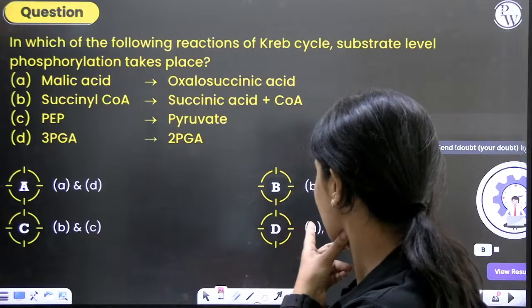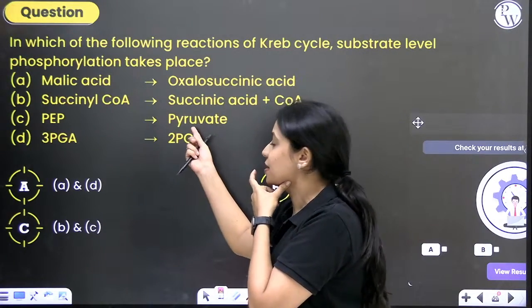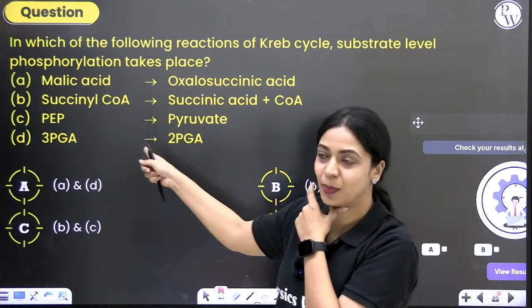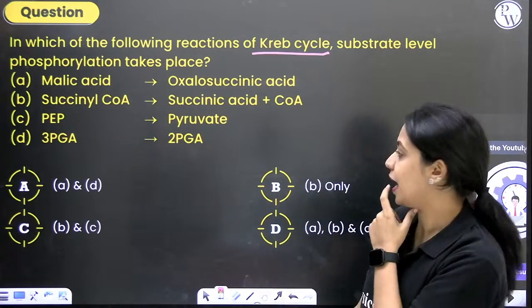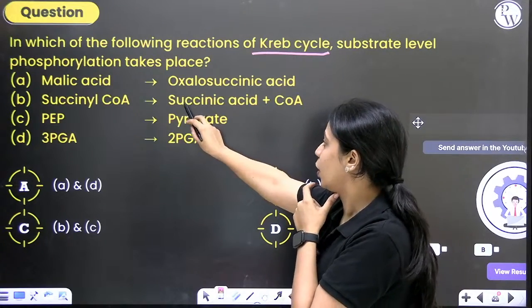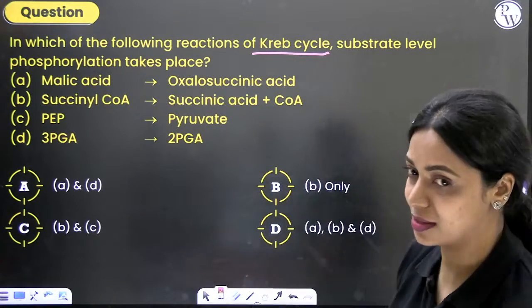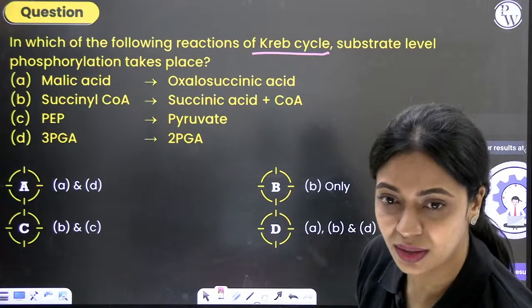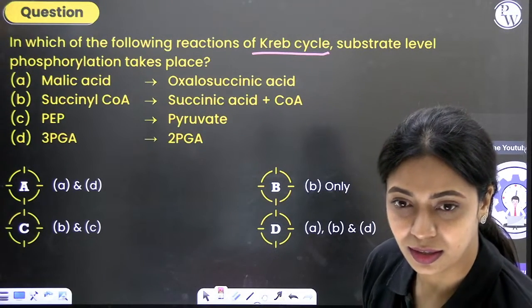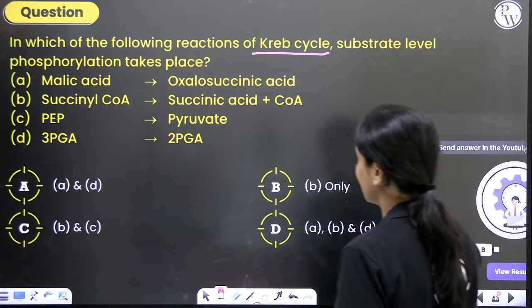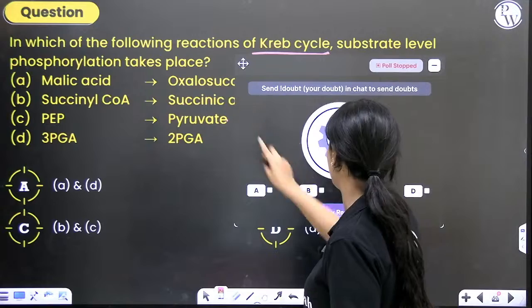Renuka is saying C. Phosphoenol pyruvate to pyruvic acid substrate level phosphorylation will take place, but that's not part of Krebs cycle. In Krebs cycle, it happens only in option B. In Krebs cycle, only one substrate level phosphorylation will take place. Right? Did you understand? Here, substrate level phosphorylation will take place, but that's not a part of Krebs cycle. So only B is correct.